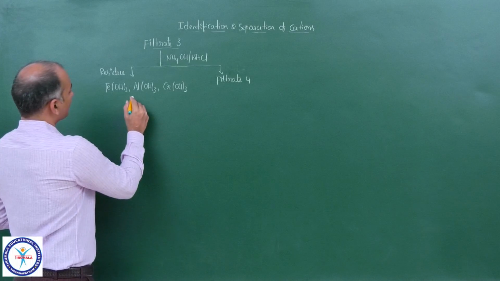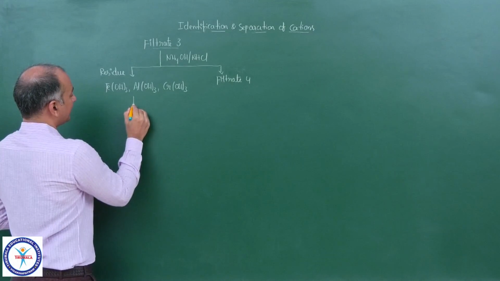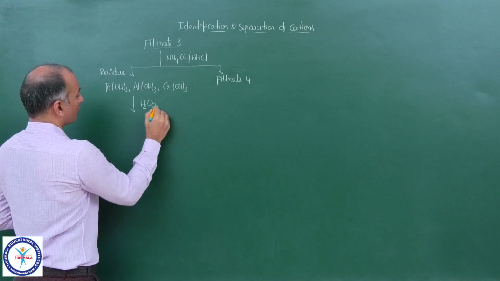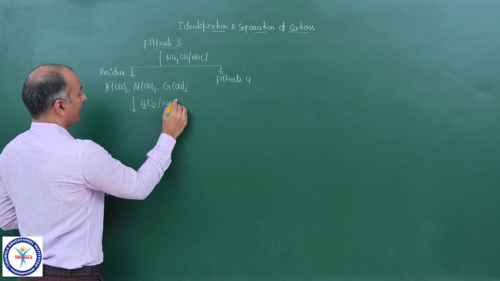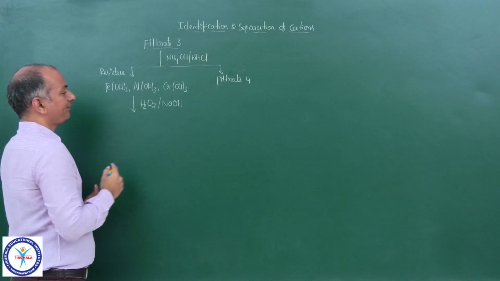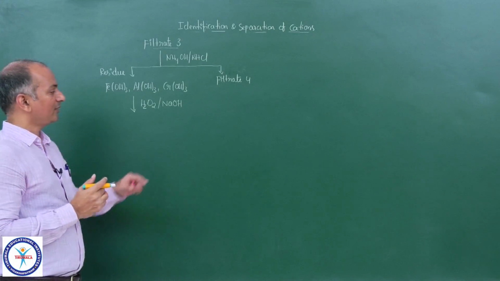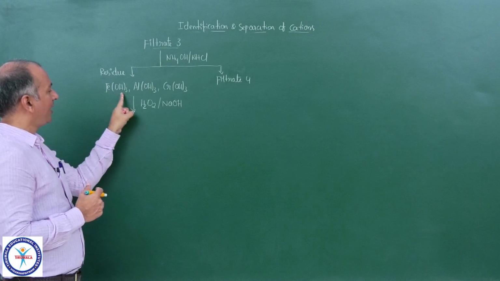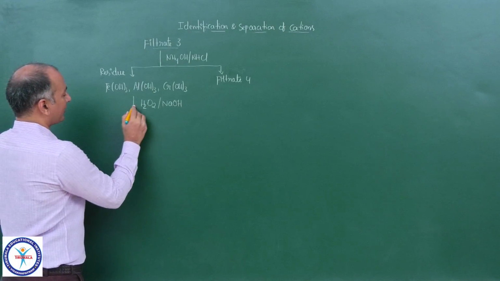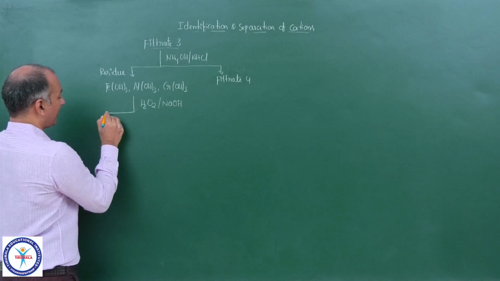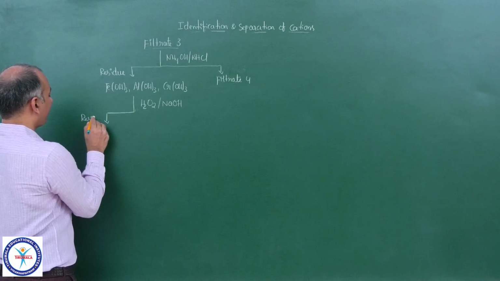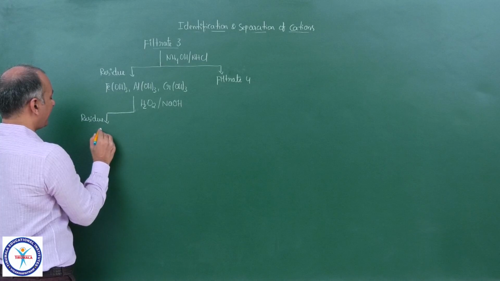Now, suppose you add to this residue H2O2 in alkaline medium, NaOH. What happens? Nothing will happen to Fe(OH)3. It will remain in the residue.